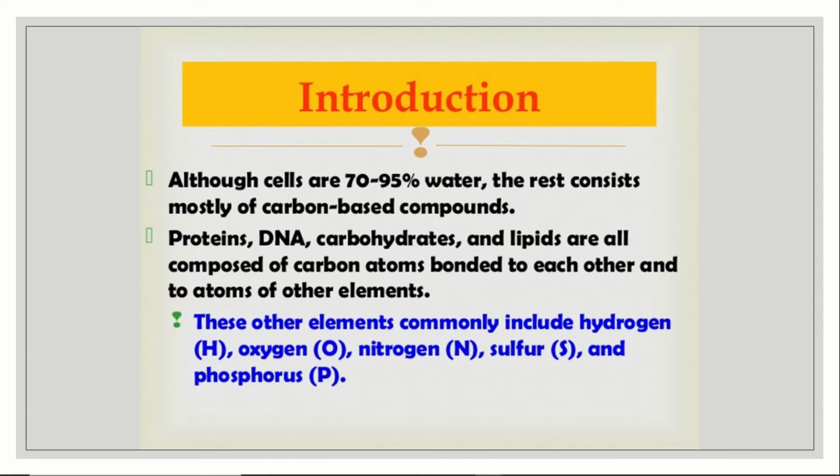Proteins, DNA, carbohydrates, lipids are all composed of carbon atoms bonded to each other and to the atoms of other elements. These other elements commonly include hydrogen, oxygen, nitrogen, sulfur and phosphorus.